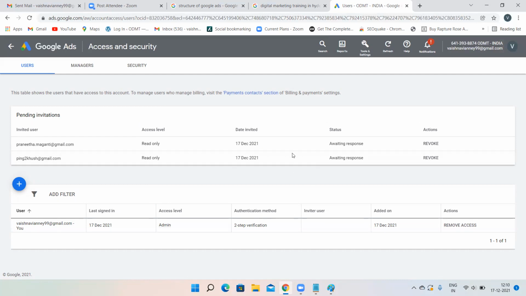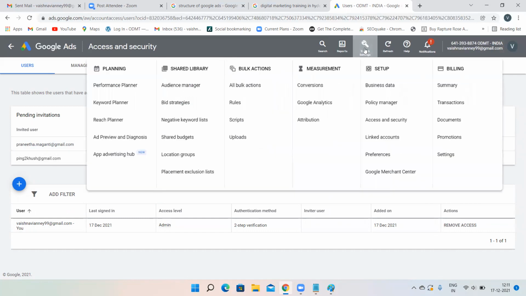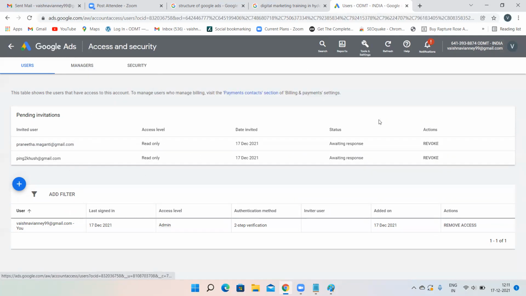Now suppose here the status is awaiting response. Assume that you both have accepted. Then here the action will be remove access. Whatever you are seeing over here, the same thing will be there over here. At that time I can click on remove access and I can remove your access also. It's in my hands, so it's up to me whether I want to keep it like that or remove it. This is how you have to give access to somebody else. To give access, one more time: Tools and Settings, Access and Security.